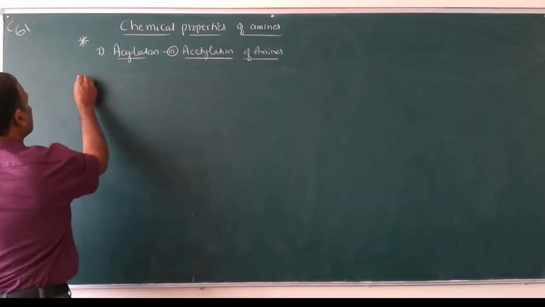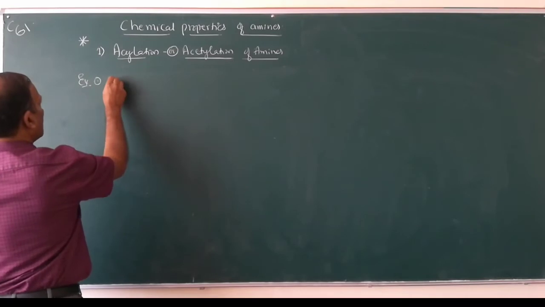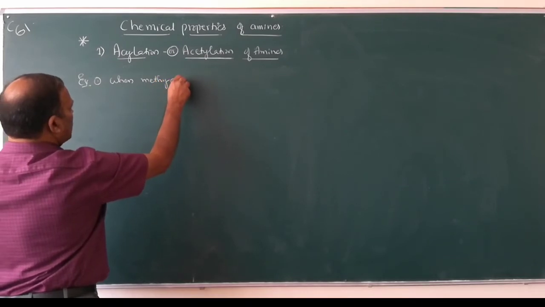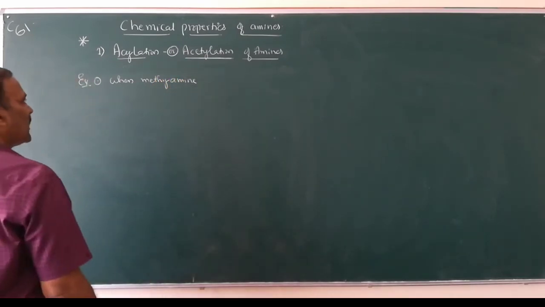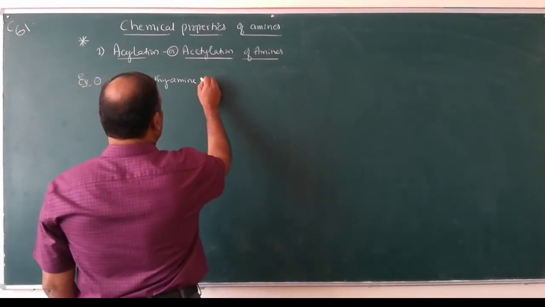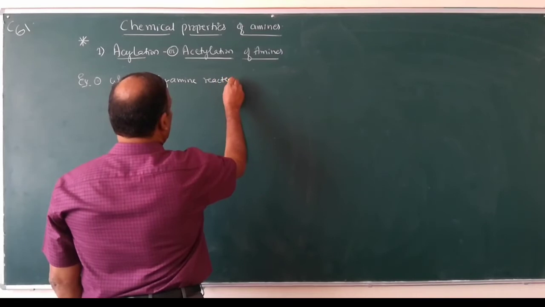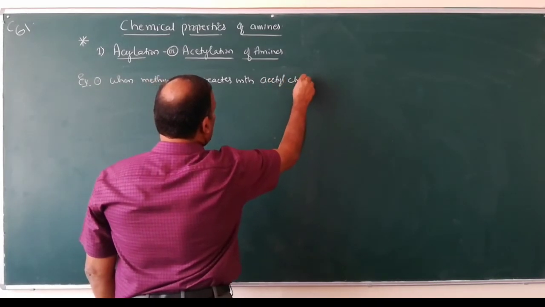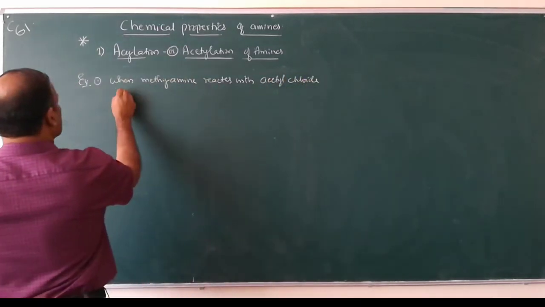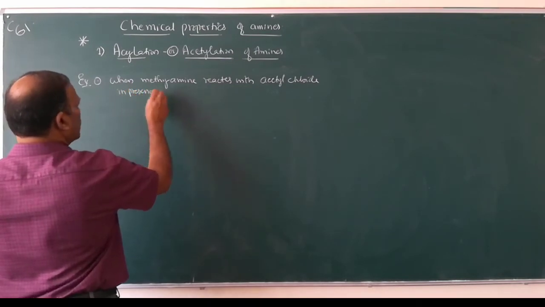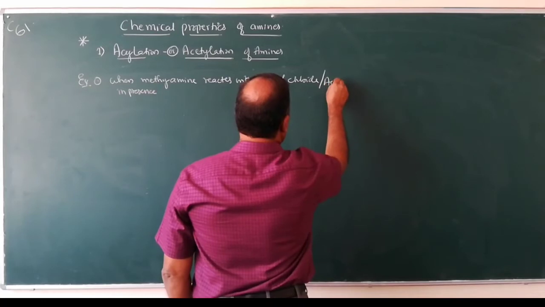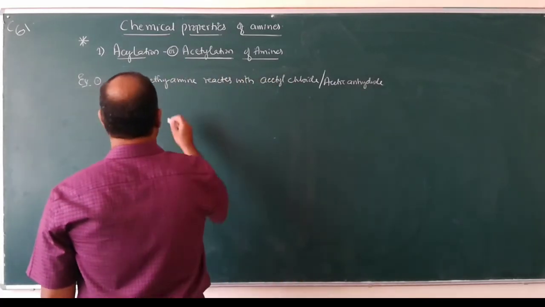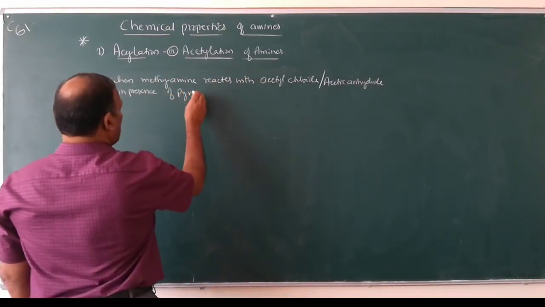Example 1: methylamine, also called methanamine, reacts with acetyl chloride or acetic anhydride in the presence of pyridine.